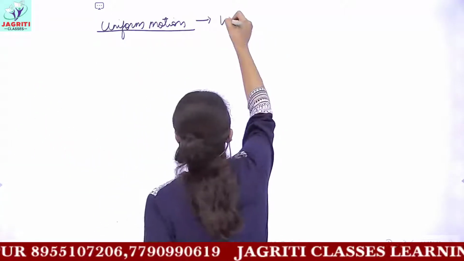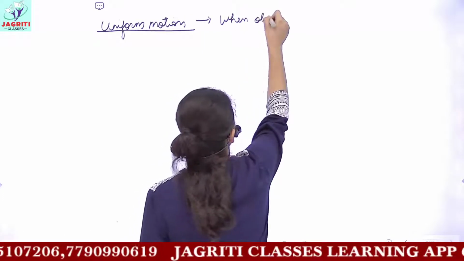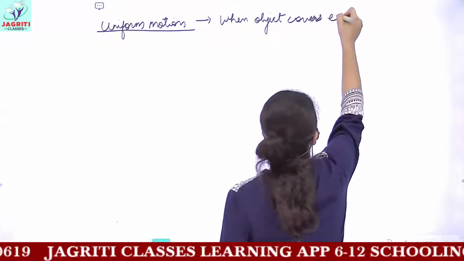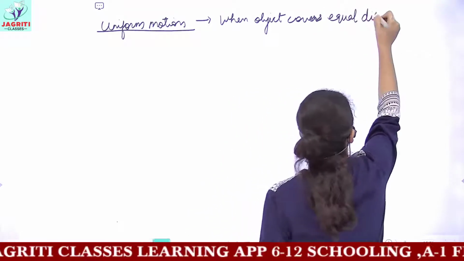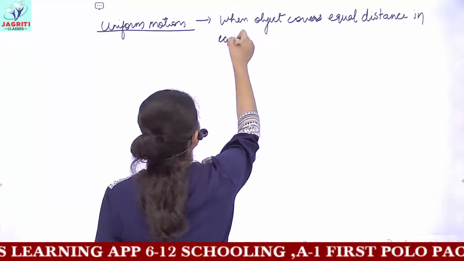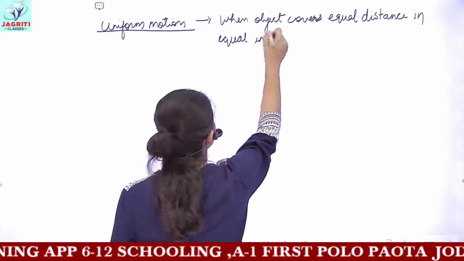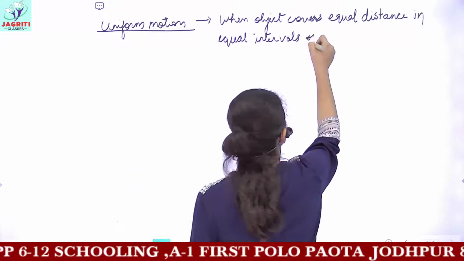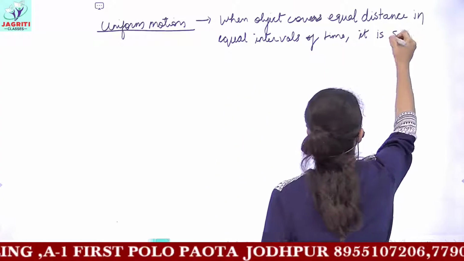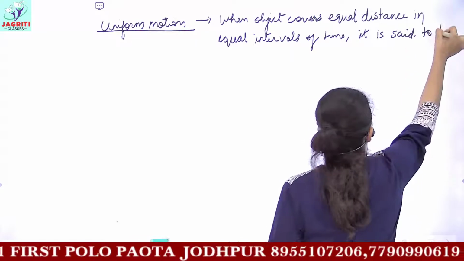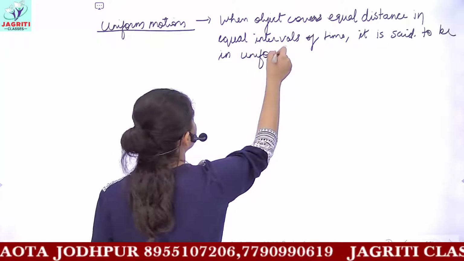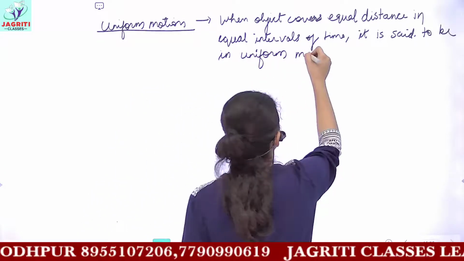Uniform motion means when an object covers equal distance in equal intervals of time, it is said to be in uniform motion.